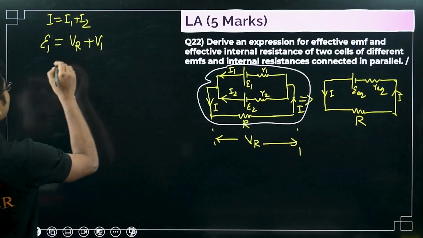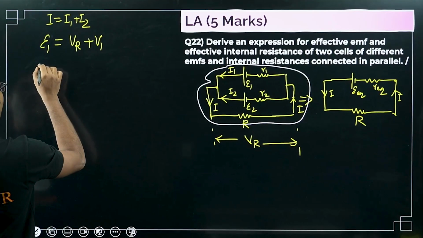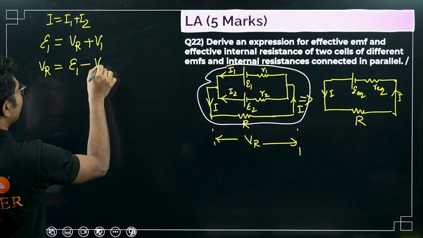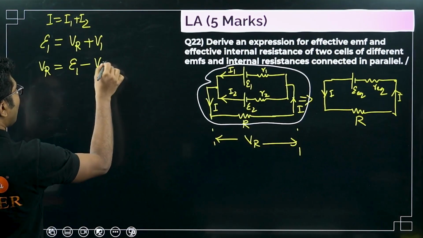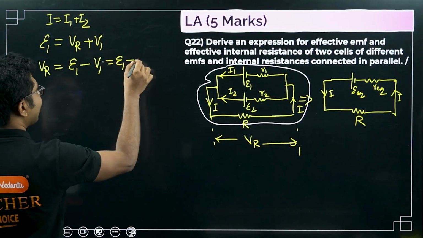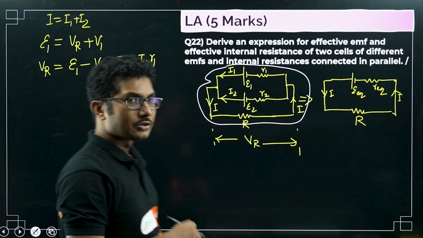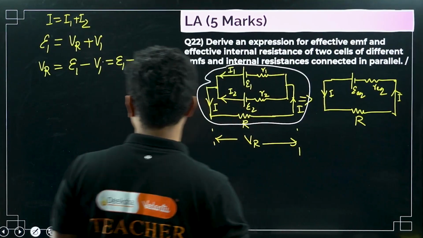Or you can say VR is equal to epsilon 1 minus V1, or epsilon 1 minus I1 R1. So this is how you can write it.